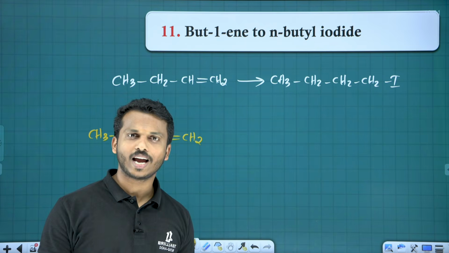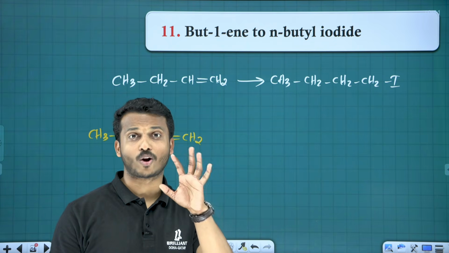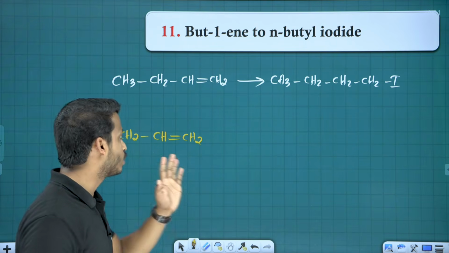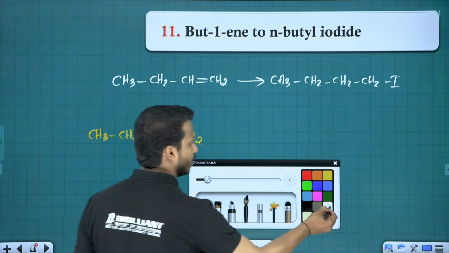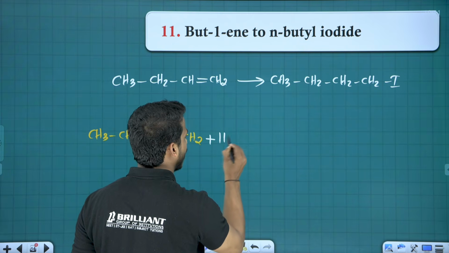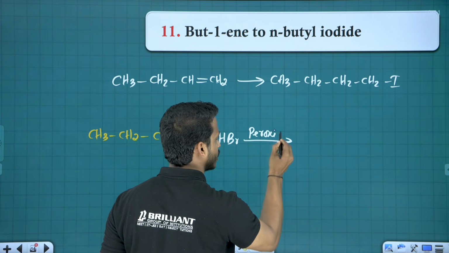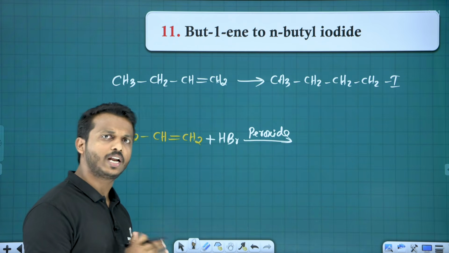We can't use HI with the peroxide, okay? The peroxide effect, the anti-Markovnikov rule, is possible only with HBr. Don't use HI. So we have one method: let me add HBr in the presence of peroxide, which means we are applying the anti-Markovnikov rule.